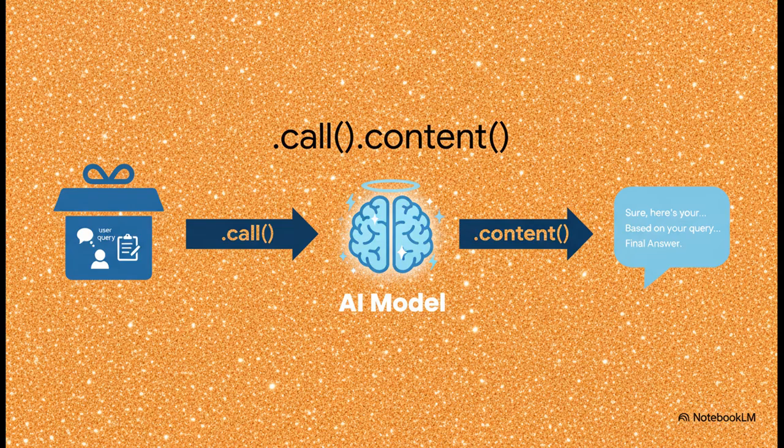And finally, we've got the execution part. That .call method, that's like hitting enter. It sends the whole package, the user's question plus all the enhancements from the advisor, off to the big AI model. And then .content just grabs the final answer so we can show it to the user. From start to finish, all in one clean line.